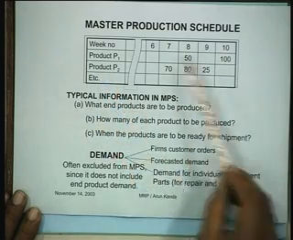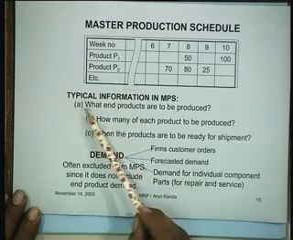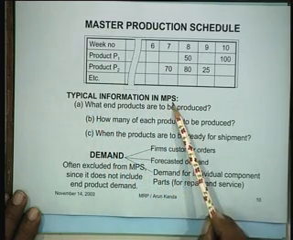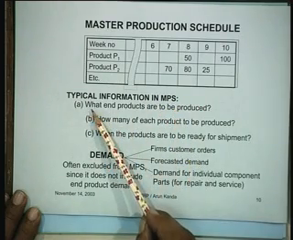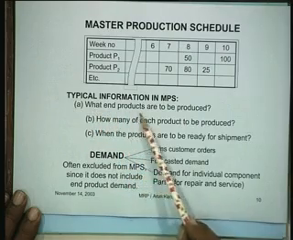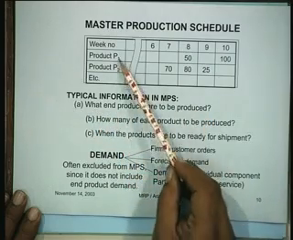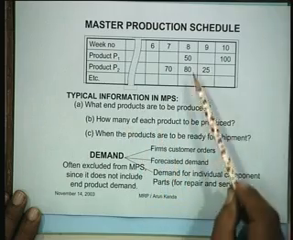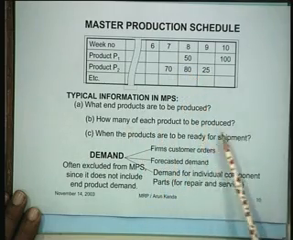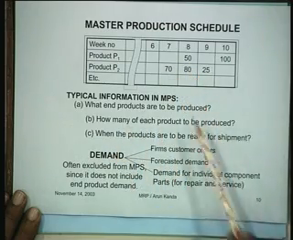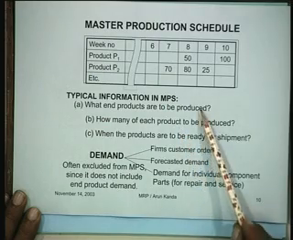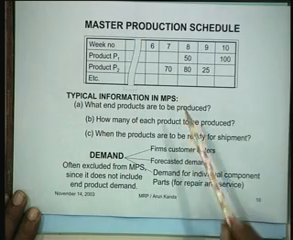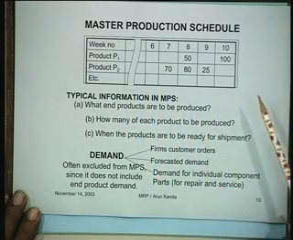And typically you can see what is the information that you get in the master production schedule. You get, number one, what end products are to be produced. It tells you product P1 and P2 are to be produced. Then how many of each product is to be produced, and when the products are to be ready for shipment. So it basically specifies all these three things when you are talking about a master production schedule.